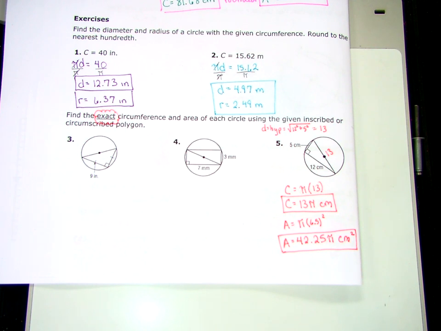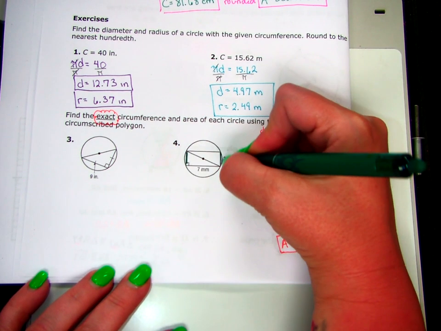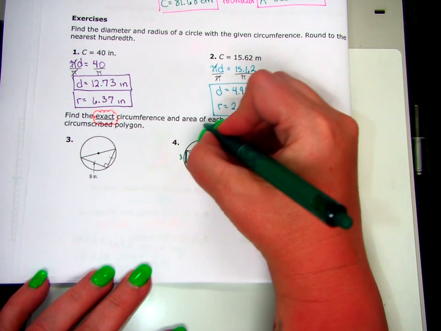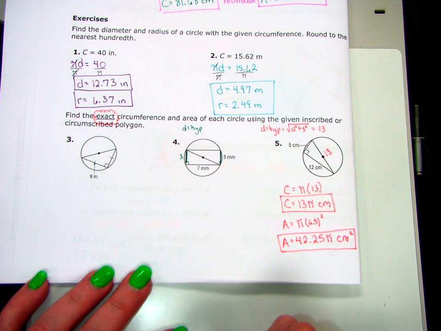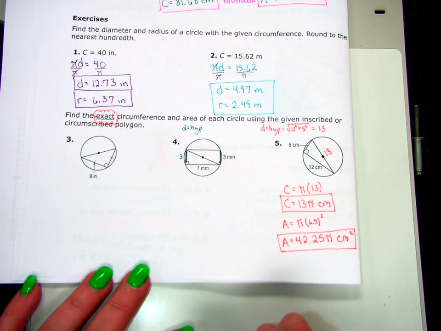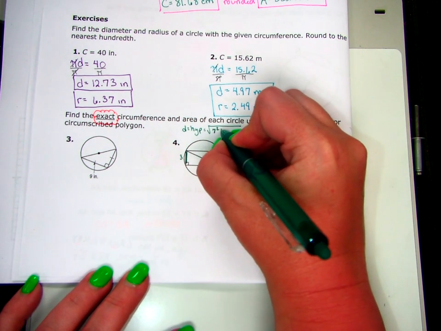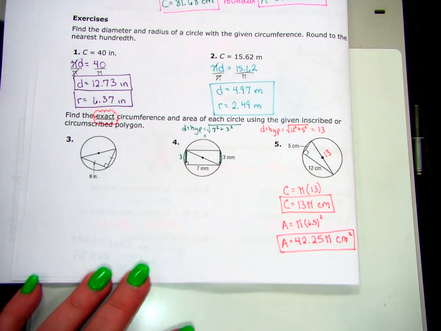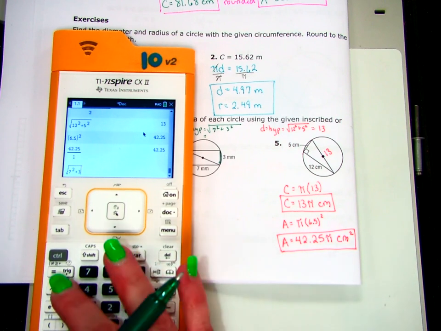All right, on number 4, we're just going to work backwards. On number 4, it's almost the same thing. I have that rectangle in there. So it's kind of going to be the same process, right? I've got 3 and 7. These are both going to be 3. So that means if I want to find the diameter, it's the hypotenuse of one side of that rectangle that's been divided by the diagonal. So it's going to be the 7 squared plus the 3 squared, the square root of 7 squared plus 3 squared.